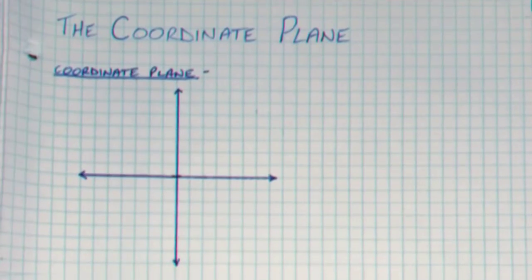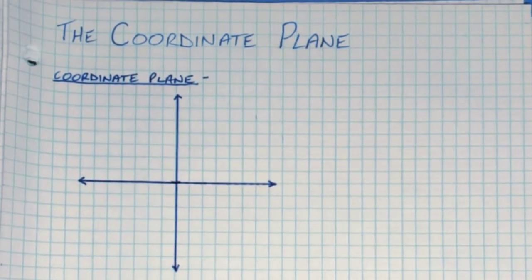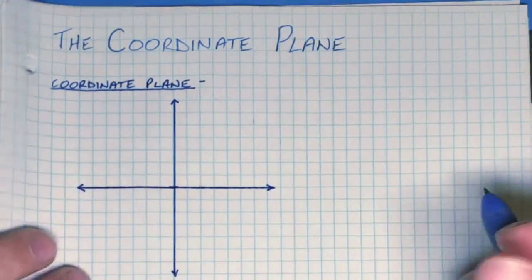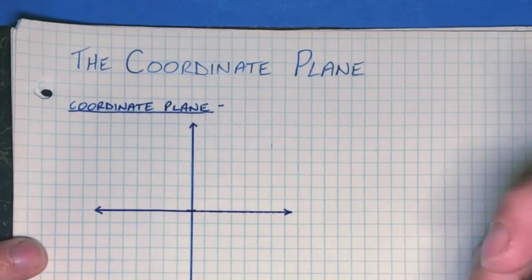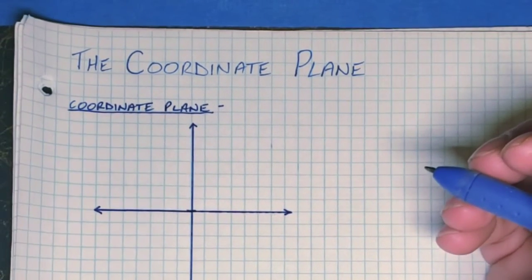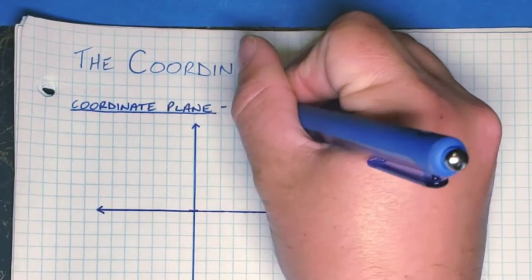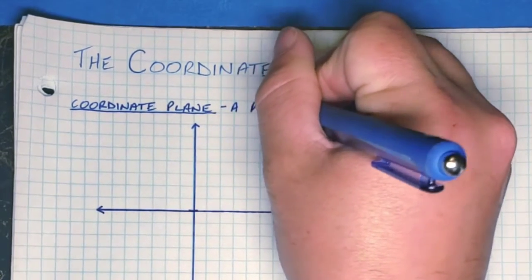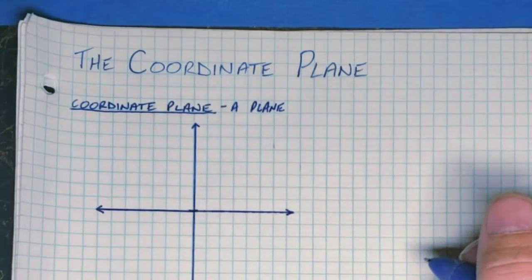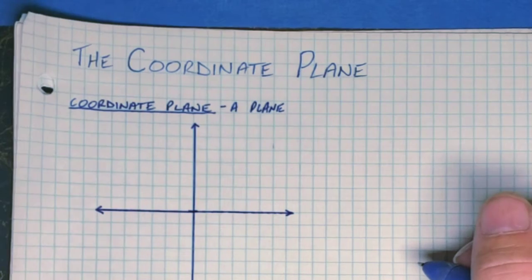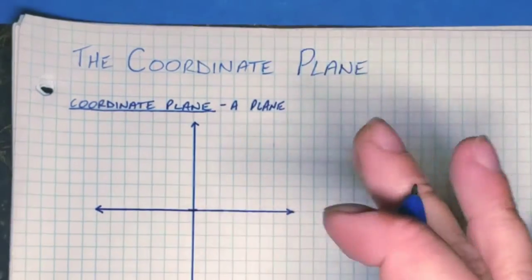All right, so let's get some definitions out of the way so that we can all use the same terminology moving forward. Today we are talking about the coordinate plane. If you're taking notes with me, let's get down the definition of a coordinate plane. A coordinate plane is a plane. Now we've talked about this in class before all of this craziness. A plane just means a flat surface.